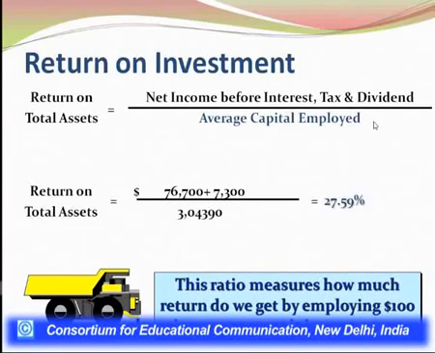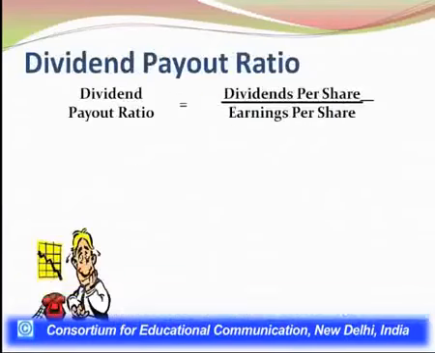If we have to calculate the same for the company, so we have total income available to the shareholder 76,700, which was before interest and tax. So let's have a look. Since there was no dividend distributed in this amount, let's have a look on the slide which showed you this data, where this value is coming from. So let's have a look on the income statement for the company.